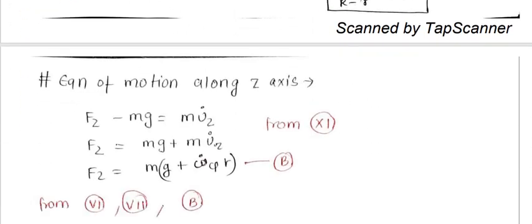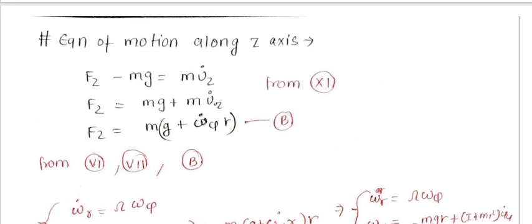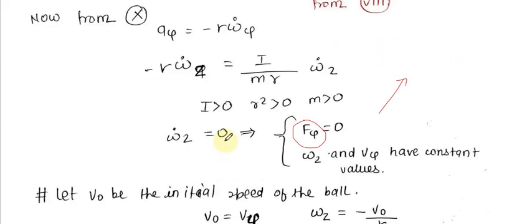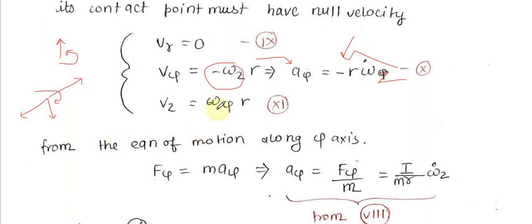So I will just write that equation, and I will arrive at an equation with Vz dot, and we already know that Vz dot is omega dot psi r. Because r is constant, we can just differentiate omega psi. R is the radius of the ball. So from here, Vz dot is equal to omega dot r.